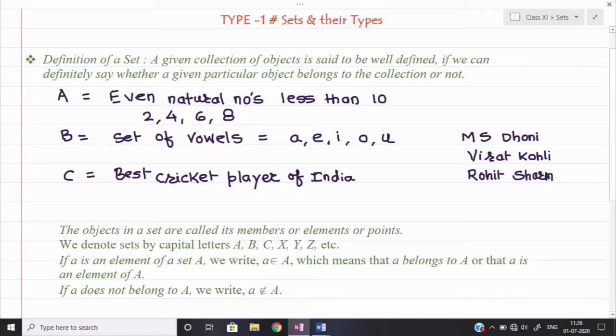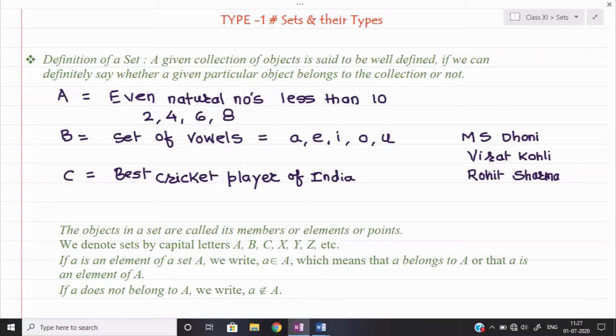Is it the same? Maybe by coincidence you will say your choices and my choices are the same, but ask this question to a different set of persons. For example, you ask your father who is the best cricket player of India in his opinion, then he may say, in place of MS Dhoni or Virat Kohli, Sunil Gavaskar, or Kapil Dev. Or if you ask any other person, he may say a different name also.